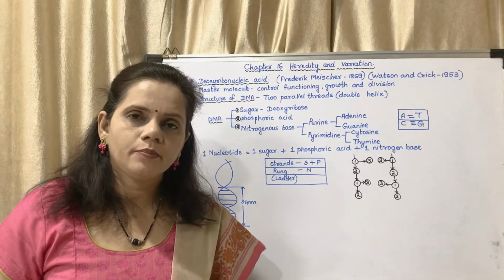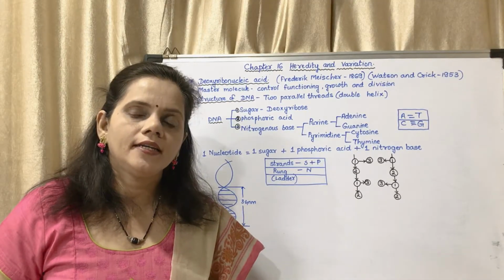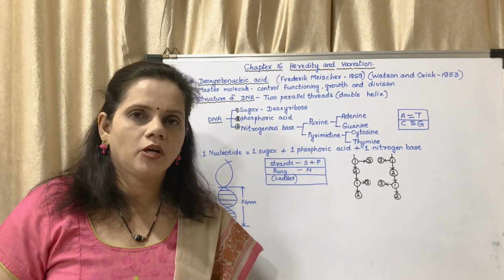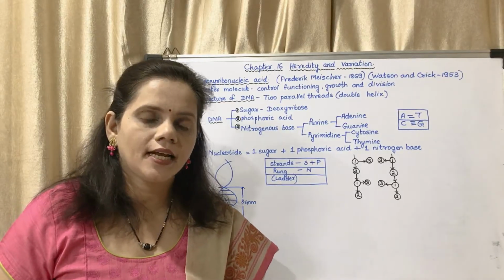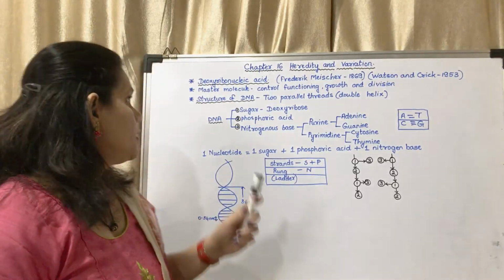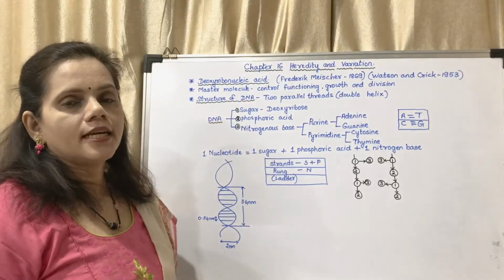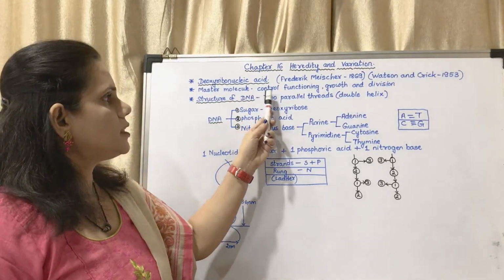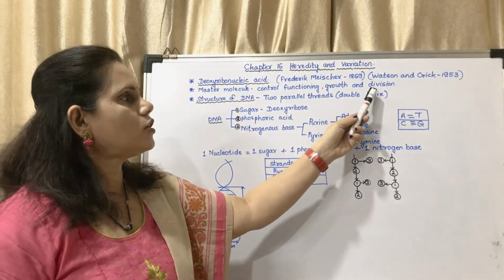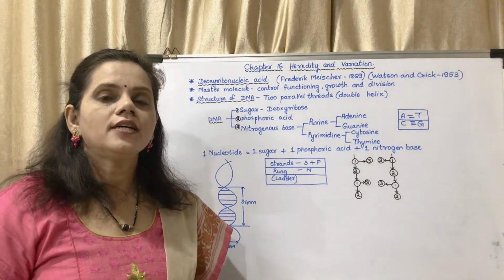This is a very important give-reason question: why is DNA considered a master molecule? The answer is in the second last paragraph, you may underline it. It is said to be a master molecule because it controls the functioning, growth and division of a cell.